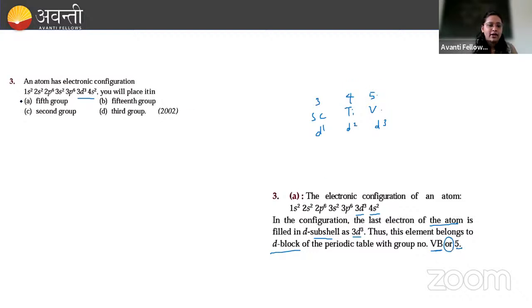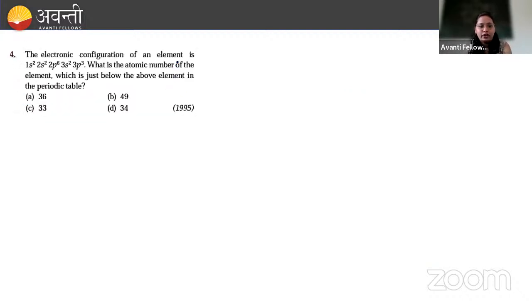So what will be our correct answer? Option A. Yeah, any doubt in this? Right, next problem. The electronic configuration of an element is like this way. What is the atomic number of the element which is just below the above element in the periodic table?